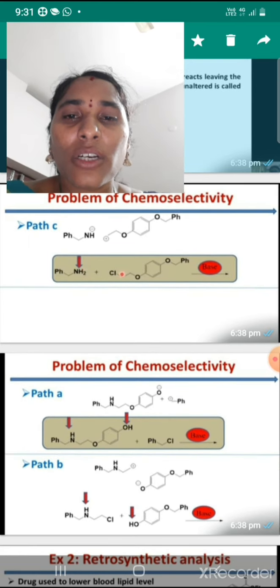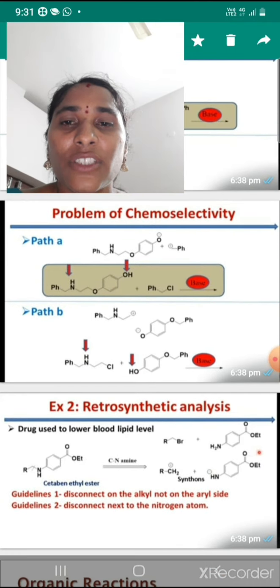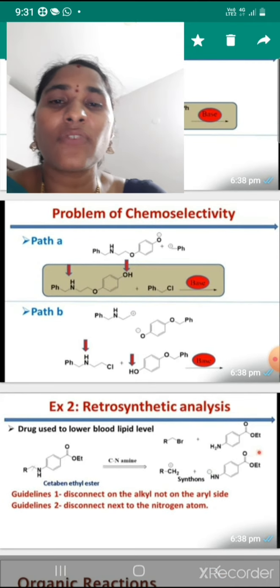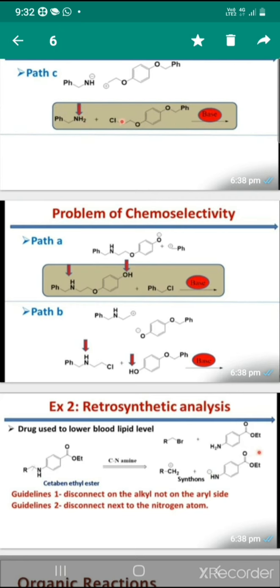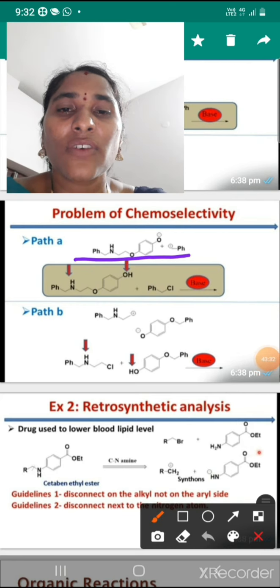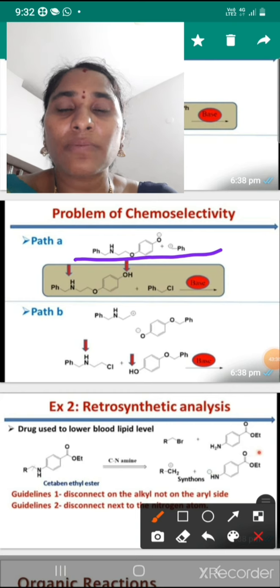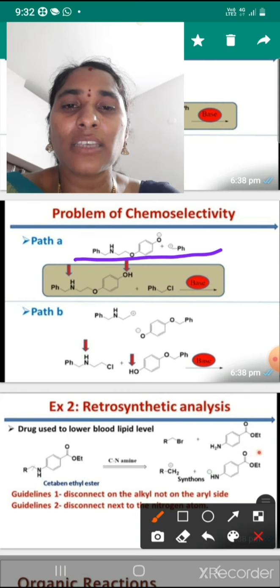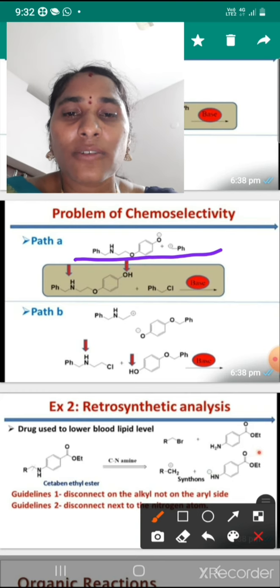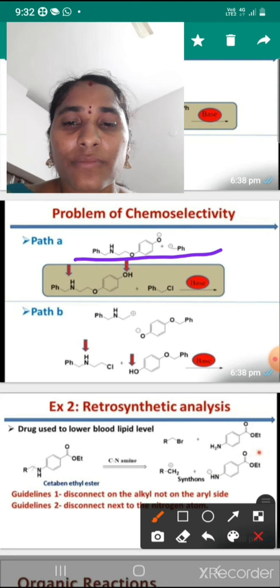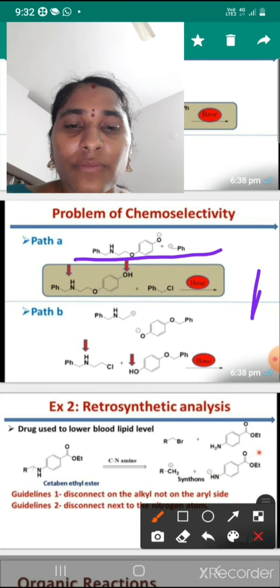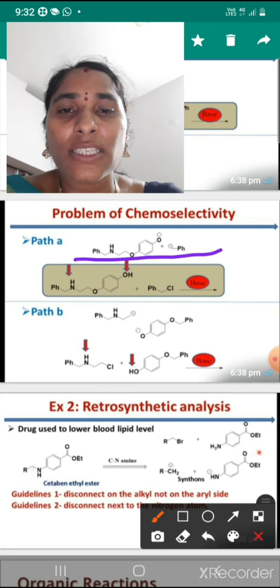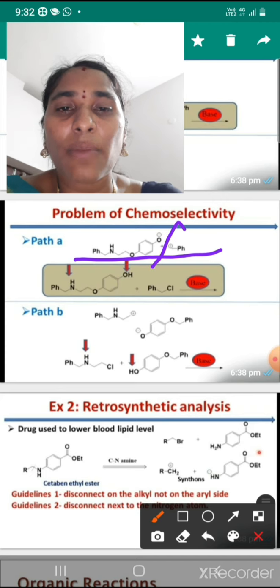So finally we got chemoselectivity. Path 1, so this is the first example. Finally, path A says, here, how will this one be disconnected? Here is oxygen with a minus charge, the negative synthon.